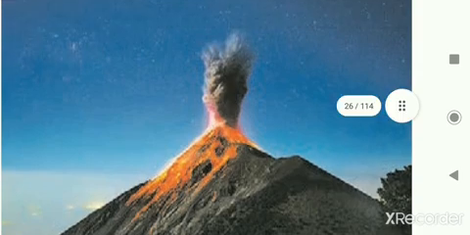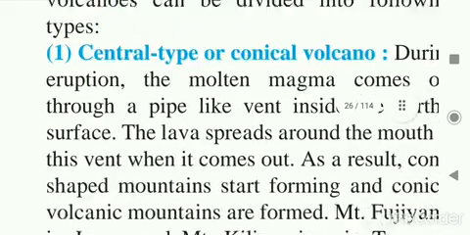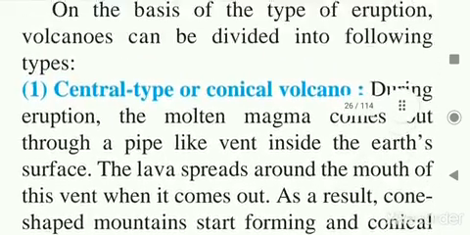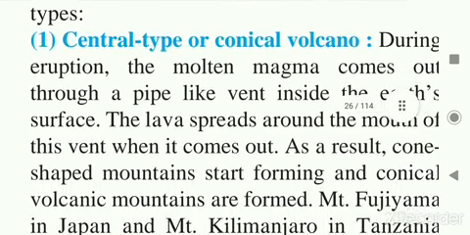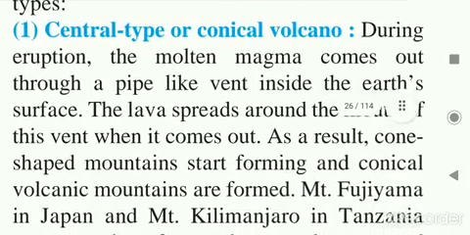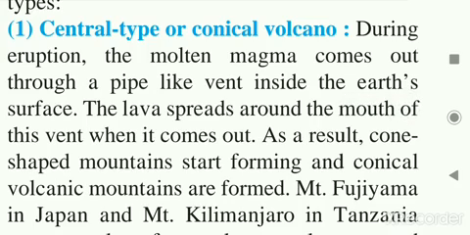Now these volcanic eruptions are divided into two types. On the basis of the type of eruption, volcanoes can be divided in the following two ways. First is the central type or conical volcano, and second is the fissure volcano. First we will see what the central type or conical volcano is. With the name conical only, you will get the idea. Conical mountains are formed due to this eruption, so this volcano is also known as the conical volcano.